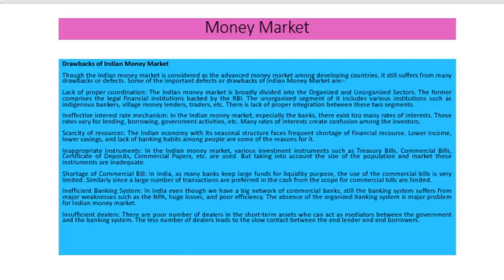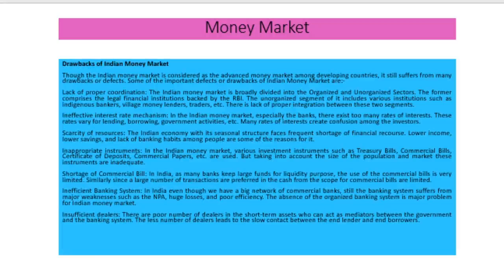Some of the drawbacks of the Indian money market are: first one, lack of proper coordination. That is, there is no coordination between the organized and unorganized sector in India. Second one, ineffective interest rate mechanism. We know that the interest rate mechanism is different in different institutions.